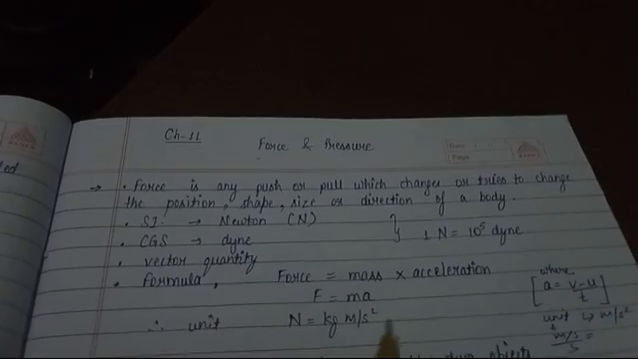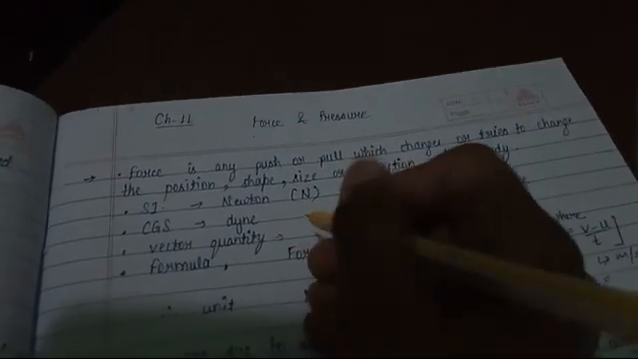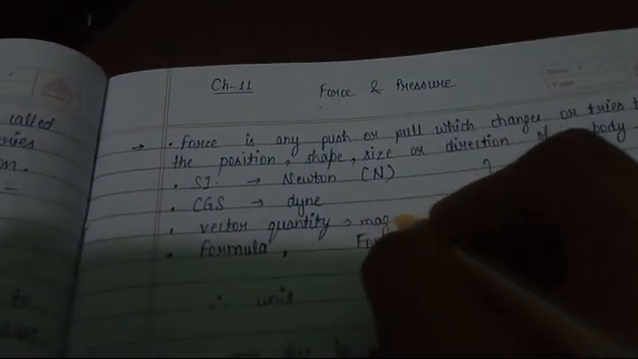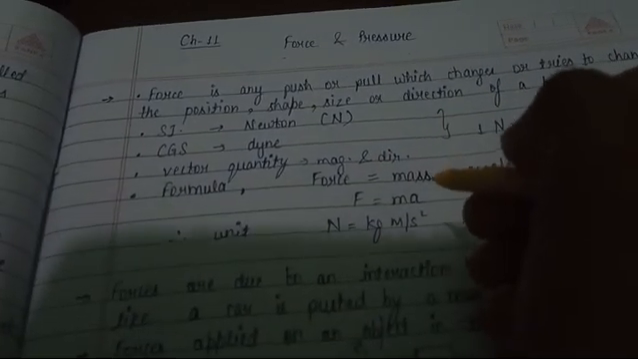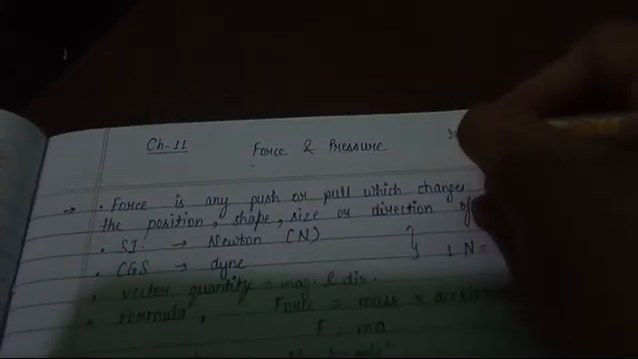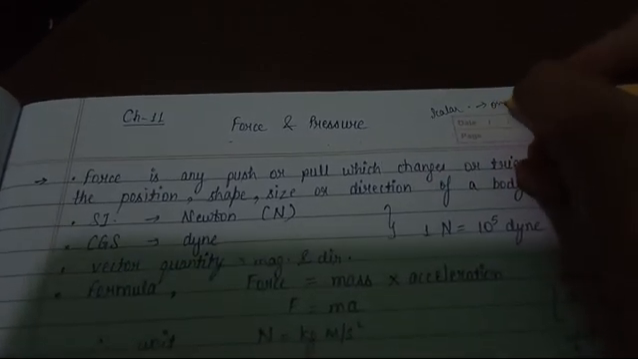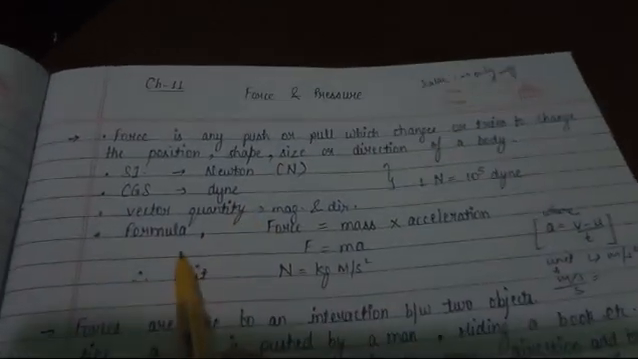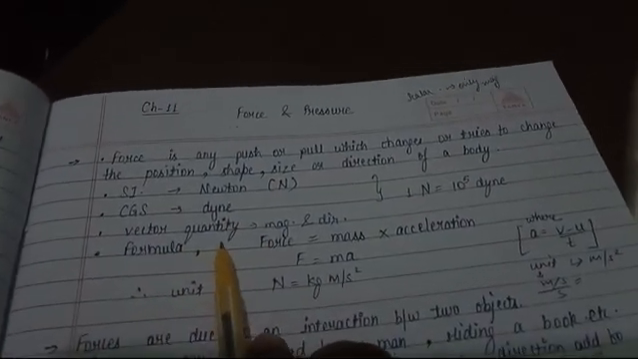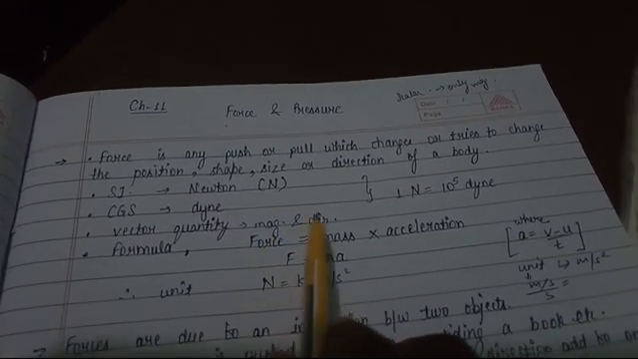There are two types of physical quantities, vector and scalar. What is a vector quantity? It has both magnitude and direction. Scalar quantities are the quantities which have only magnitude. So our force is a vector quantity, meaning force has magnitude and direction both.